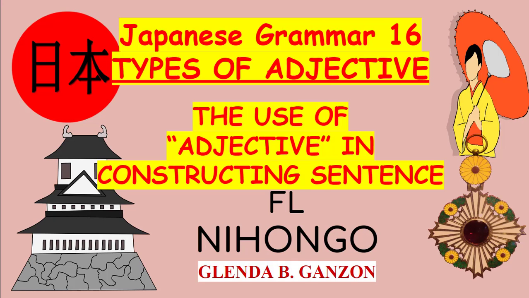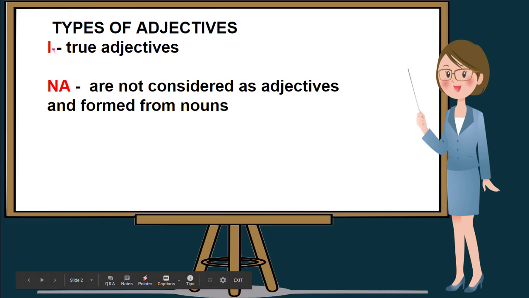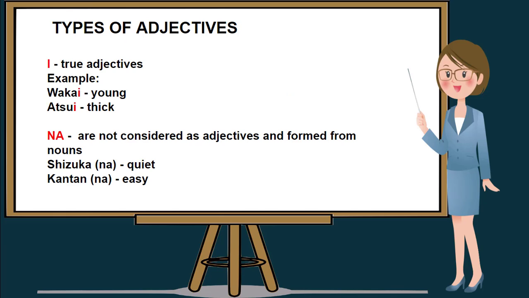The adjectives in Nihongo are classified into two types. One is called the pure adjectives or the true adjectives. They are the words that end in letter I. And the na adjectives, they are not considered as adjectives and they form from nouns. So na adjectives are words that end in na and they are followed by a noun. So these are the examples of two types of adjectives.